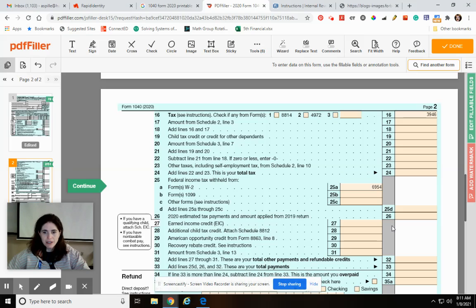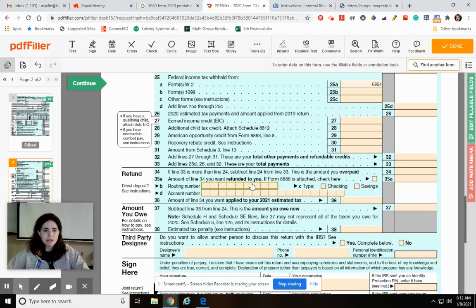So on this, you would just leave it blank. Child tax credit, she doesn't have any kids, she would leave that blank. These are all explained in the instructions, so you don't have to really worry about it. Then you come down here and it says add these numbers, so 27 through 31, these are your total payments. And add 25, these are your total payments. And then after that, you follow the instructions.